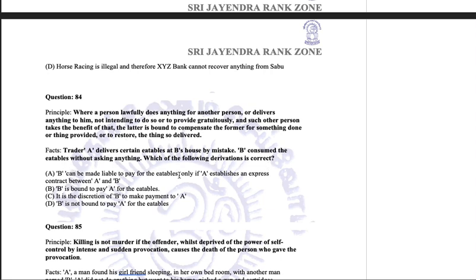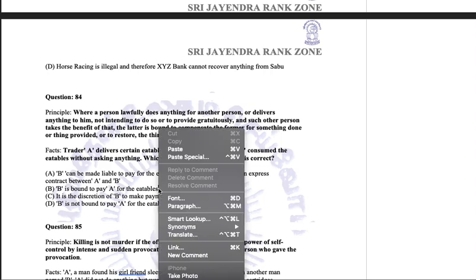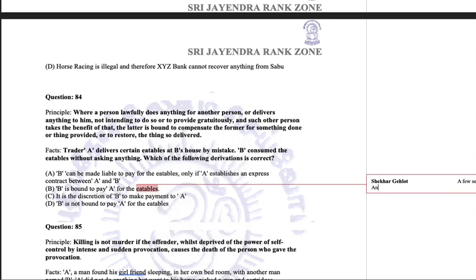A: B can be made liable to pay for the eatables only if A establishes an express contract between A and B, that there was a contract. B: B is bound to pay A for the eatables. C: It is at the discretion of B to make payment, B is not bound to. So the answer, by applying the principle, comes out to be B, because the principle says that if you do something which is not gratuitous and the other person is taking the benefit, the latter is bound to compensate. So he has delivered eatables, which is a non-gratuitous thing, and then B has consumed it and derived the benefit, so now he must restore it. So B is bound.